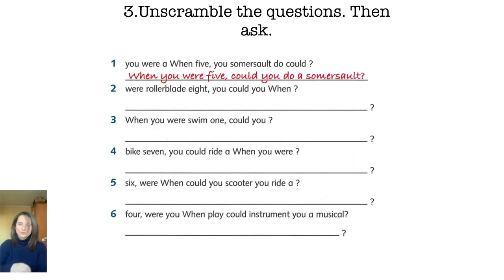Our next task is to unscramble the questions and then ask them. Let's practice speaking now. First we write and then we speak. Okay, so number 1, for example, we have you were of when 5 you somersault you could. That doesn't sound very good now, does it? So let's change it.